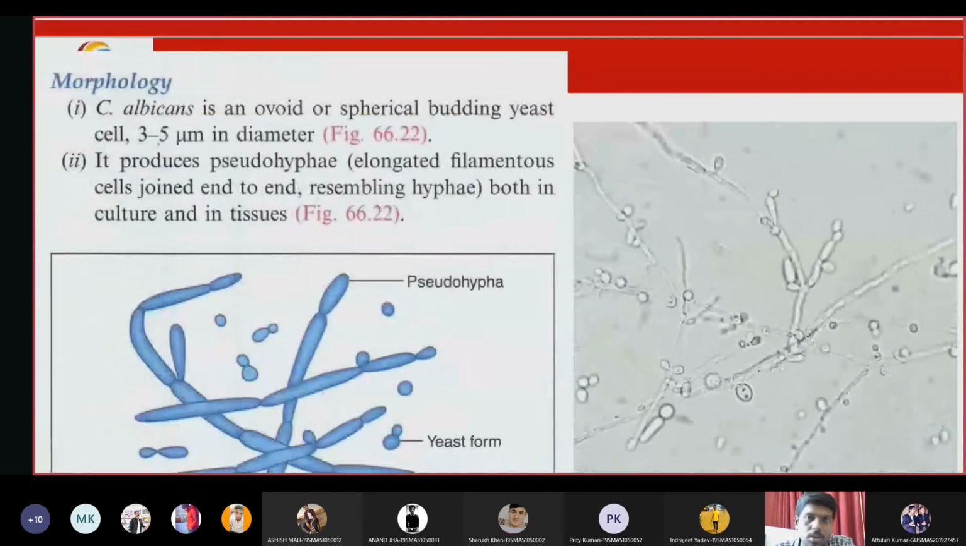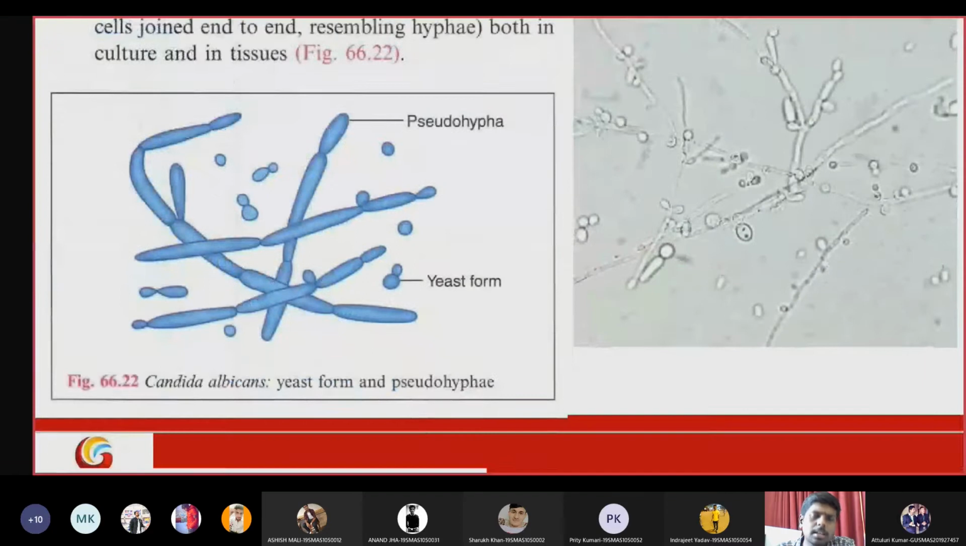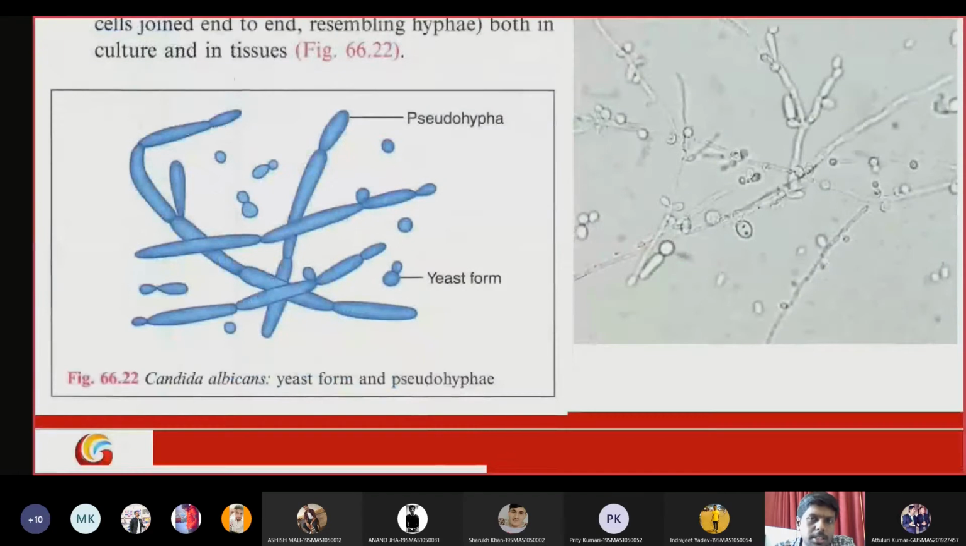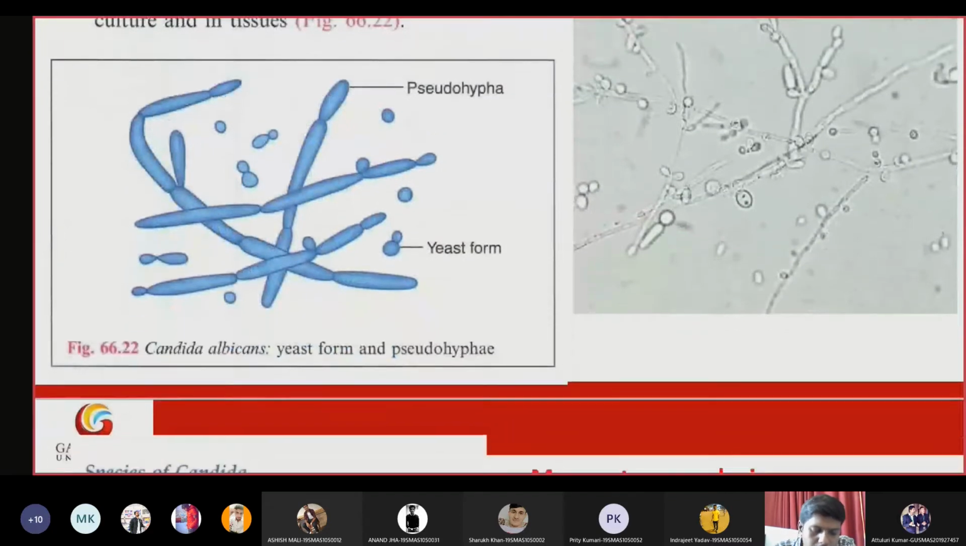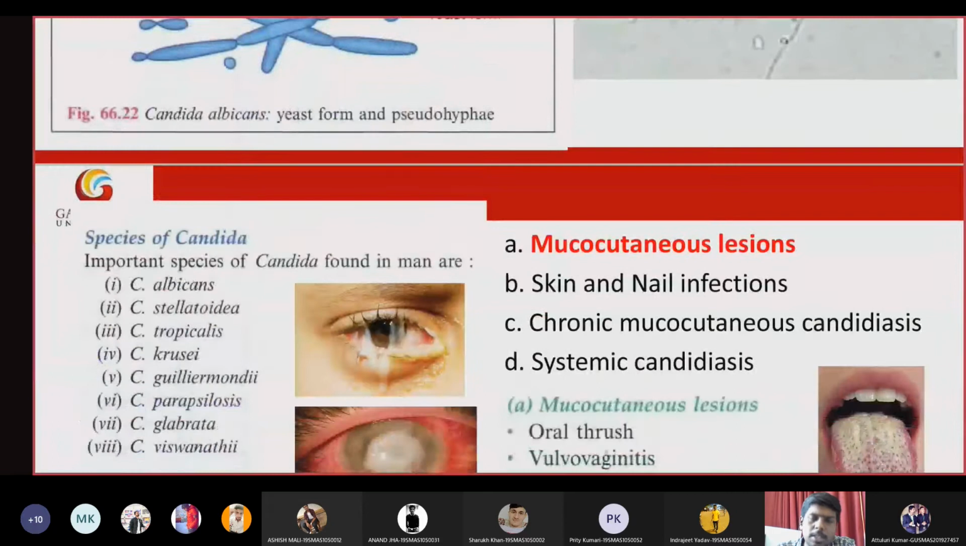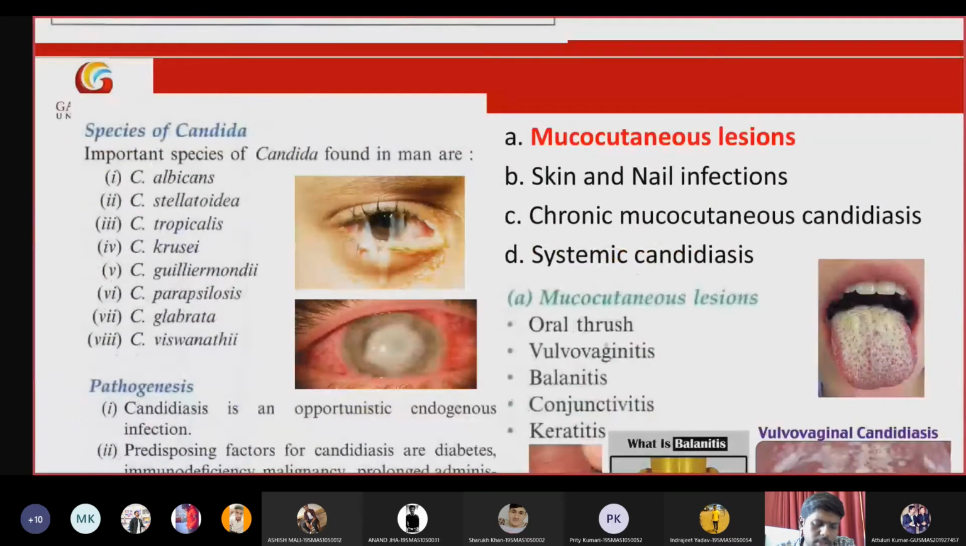The filamentous form is called pseudohyphae formation, and the yeast cell has a diameter of around 3 to 5 micrometers. It also produces budding yeast cells during reproduction. We can see budding yeast cells here and there. Species of Candida include C. albicans, C. stellatoidea, C. tropicalis, and C. westonii.